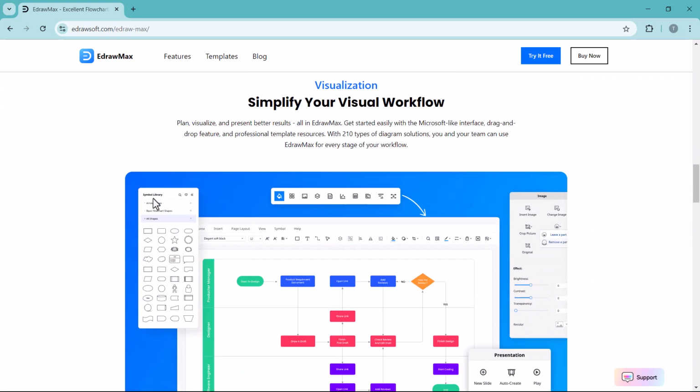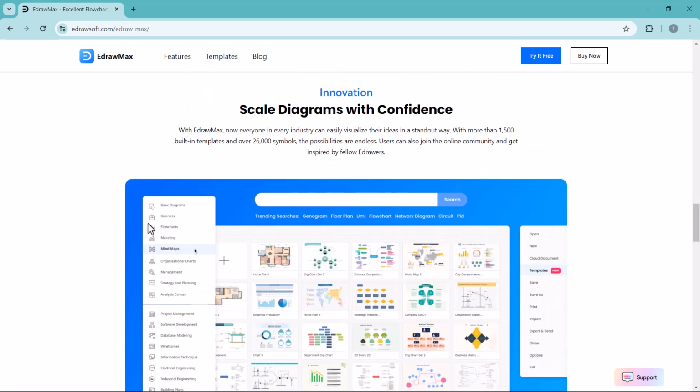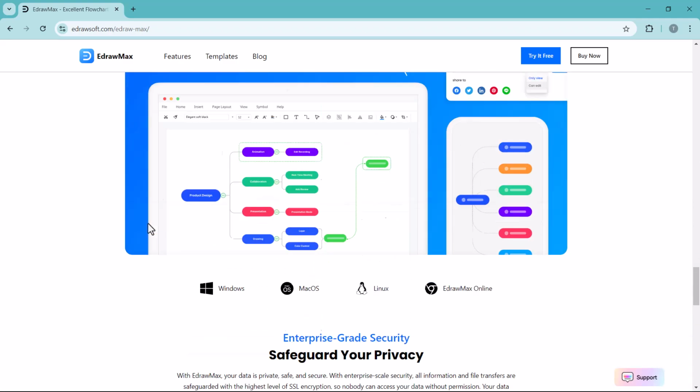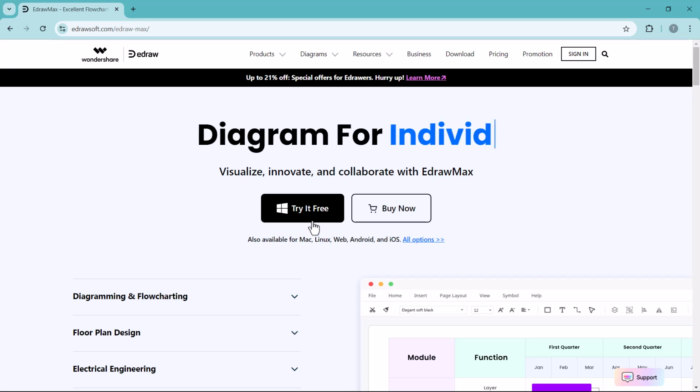In this video, we will explore all the amazing AI features that Wondershare eDraw Max offers, including AI chat, converting chat to mind maps, and more. The download link of this software is available in the video description.